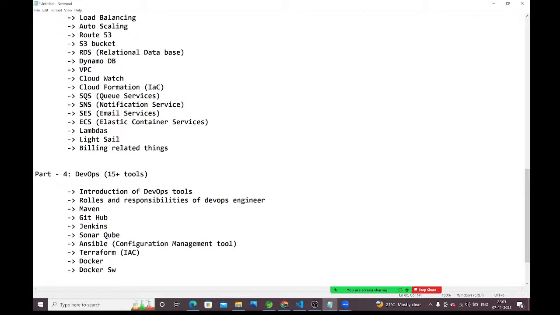Docker Swarm we are going to discuss here. By using Docker, we are creating the containers. Now, I want to manage those containers. To manage the containers, we need one orchestration tool. Docker is a containerization tool. To manage the containers that we create by using Docker, we need an orchestration tool. For that, we are going to discuss Docker Swarm. Docker Swarm is an orchestration tool. By using this, we are going to manage the containers which we create by using Docker.